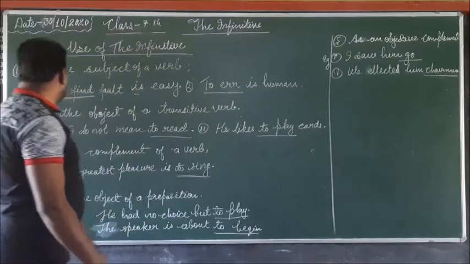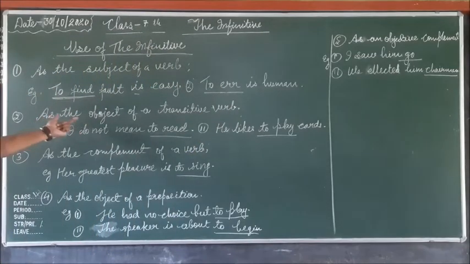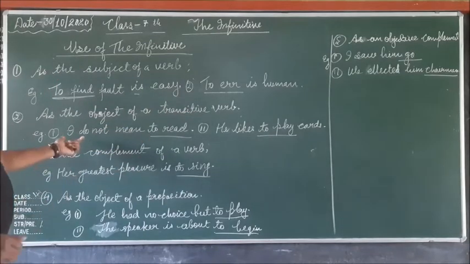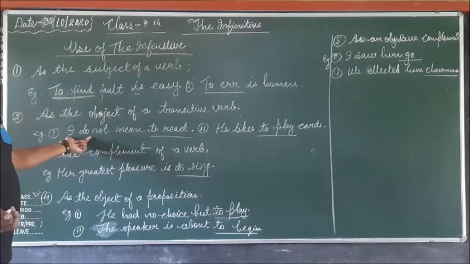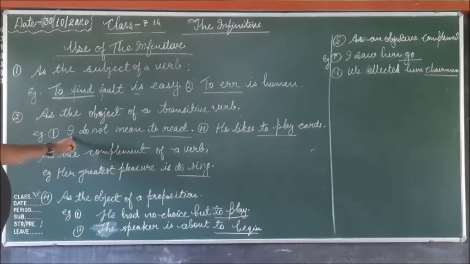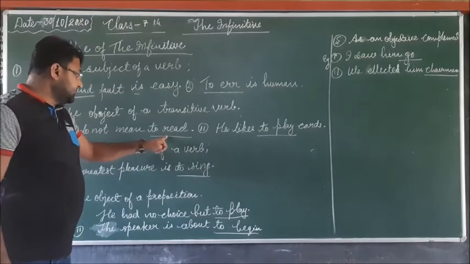Second, use as the object of a transitive verb. Infinitives are used as the object of a transitive verb. In the example, you can see, "I do not mean to read."